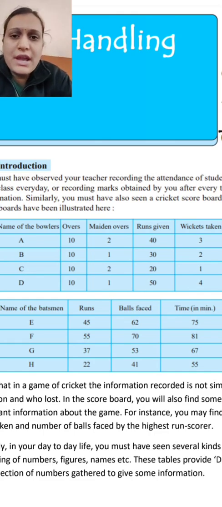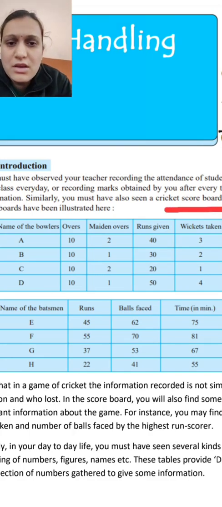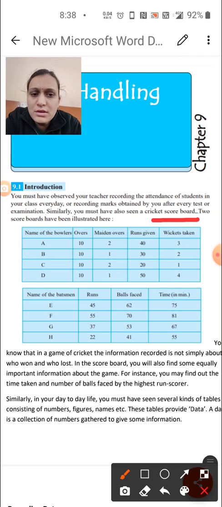So your teacher has all your records. Similarly, you must have seen a cricket scoreboard, where you observe the score, particularly which team has scored more. These two scoreboards have been illustrated here.